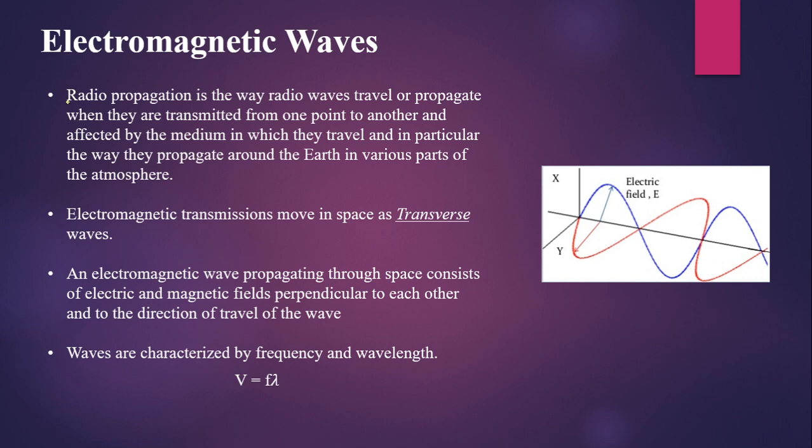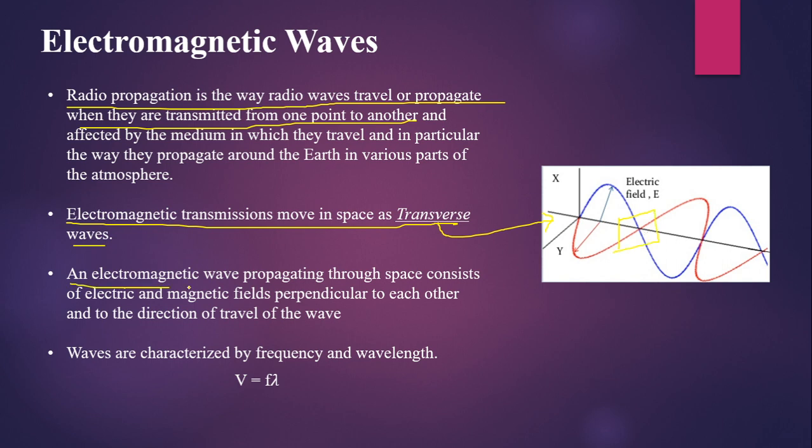Now, radio propagation is the way the radio waves travel or propagate when they are transmitted from one point to another, and how they are affected by the medium in which they travel. These electromagnetic transmissions move in space as transverse waves. Transverse because the electric and magnetic fields are perpendicular to each other, and the plane perpendicular to the direction of propagation contains the same phase.